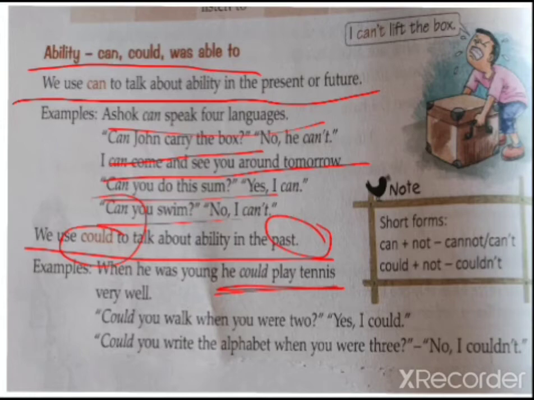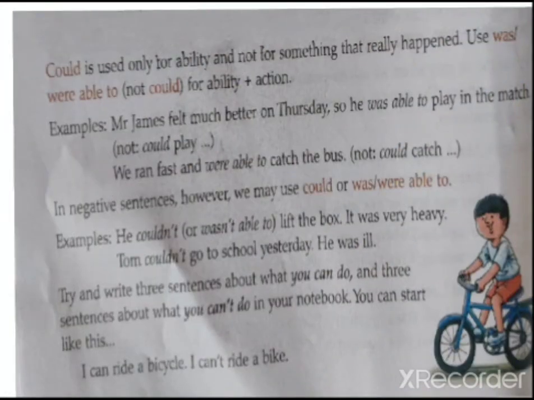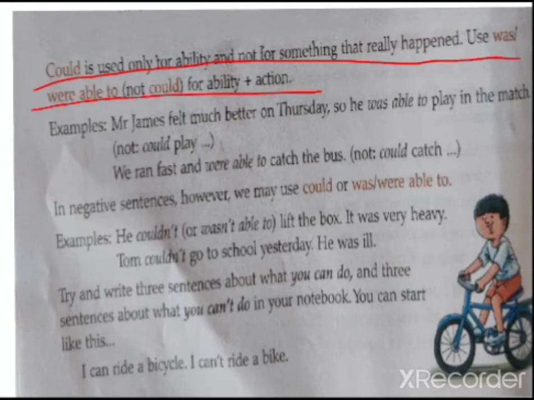Okay, students. Now, could is used only for ability and not for something that really happened. Use was or were able to for ability plus action. So now, he was able to play tennis. He could play tennis, but we don't know whether he played tennis or not.